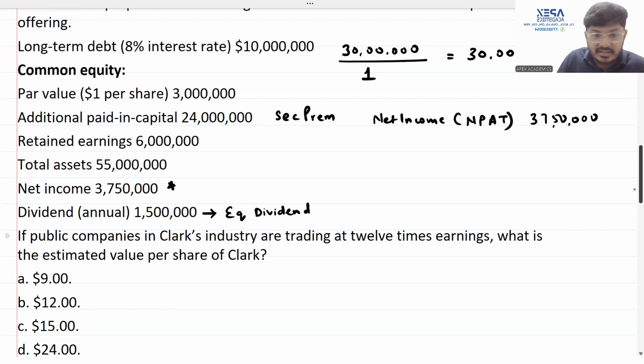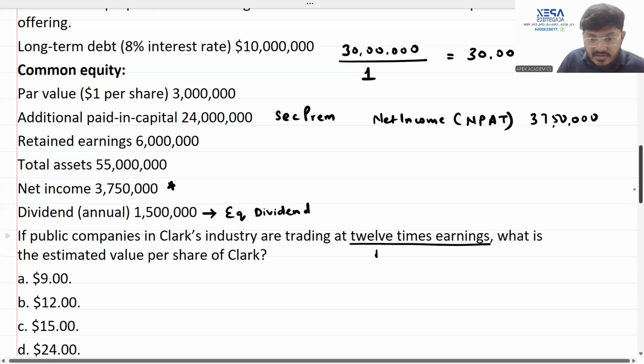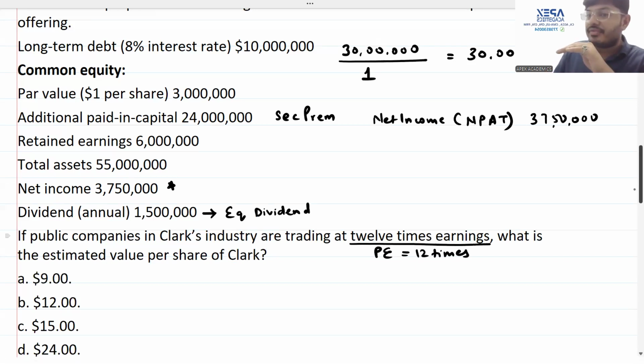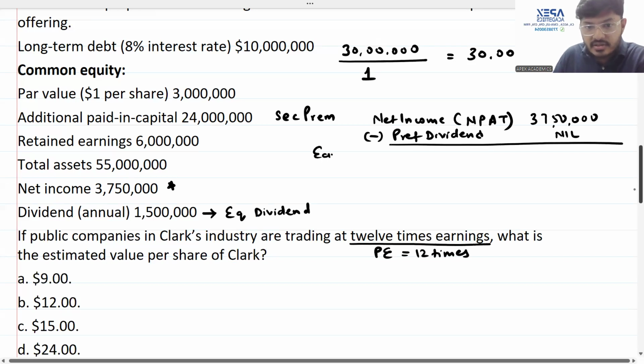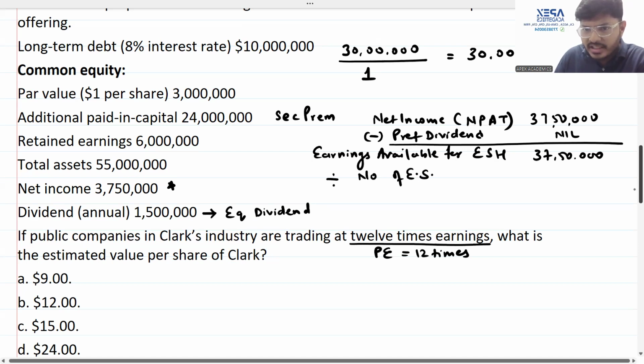If the public companies in this industry are trading at 12 times earnings, meaning the price earning ratio or the price earning multiple is 12 times, what is the estimated value per share of Clark? My dear friends, net profit after tax minus preference dividend, which is nil, gives us earnings available for equity shareholders, which are 37 lakh and 50,000, divided by the number of equity shares, which are 30 lakhs.